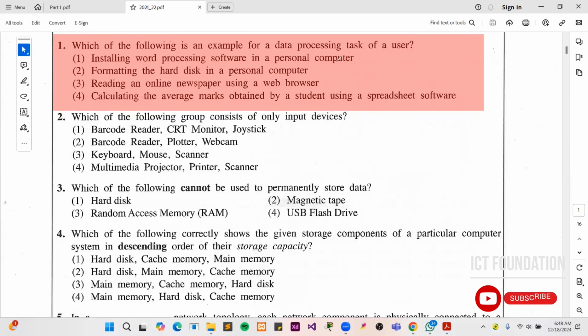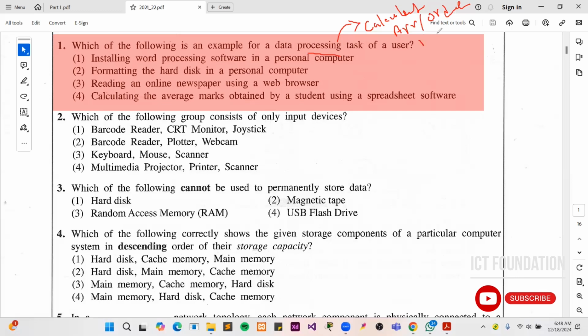So what is processing? Processing can be considered as multiple ways. First one, when we are doing some calculations, that will be considered as processing. Not only the calculations, but also arranging the data. Sometimes they call it ordering the data.